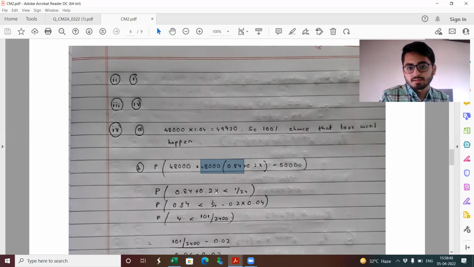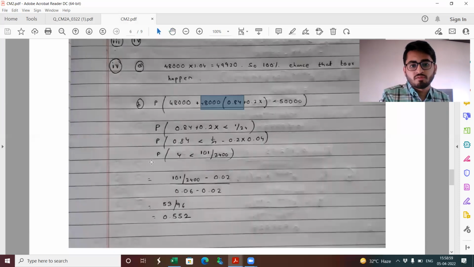Now note that x takes a fixed value, which is nothing but 0.04, which is basically the interest which you're earning. So you get y is less than 101 by 2400. Now y follows nothing but uniform 0.02 comma 0.06. So you can directly find the values of the CDF from actuarial tables, the formula for it. So it's basically (x minus a) divided by (b minus a), where the random variable follows a uniform (a, b) distribution, and this comes out to be roughly 55.2%.